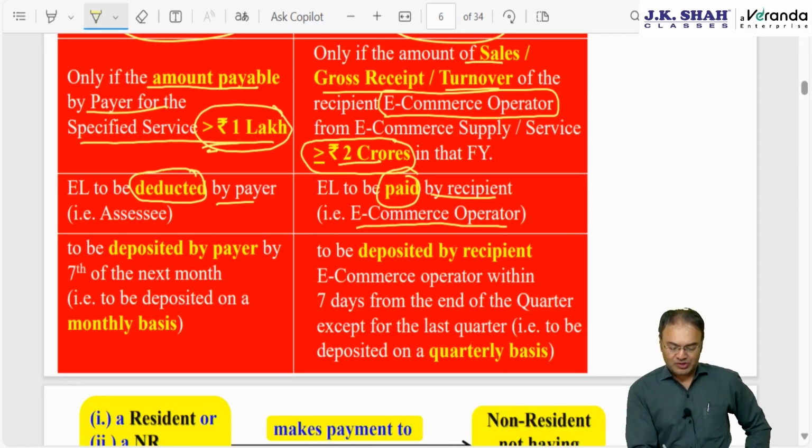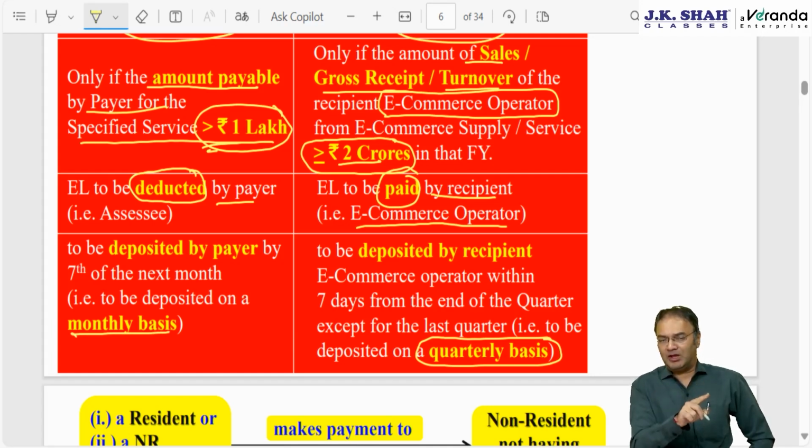Now this 2% equalization levy is to be deposited on a quarterly basis with the government, whereas 6% equalization levy is to be deposited with the government or paid to the government on a monthly basis. 6% is to be deducted by the payer. 2% is not to be deducted by the payer, not by the customer. The e-commerce operator will have to pay separately from his own pocket.